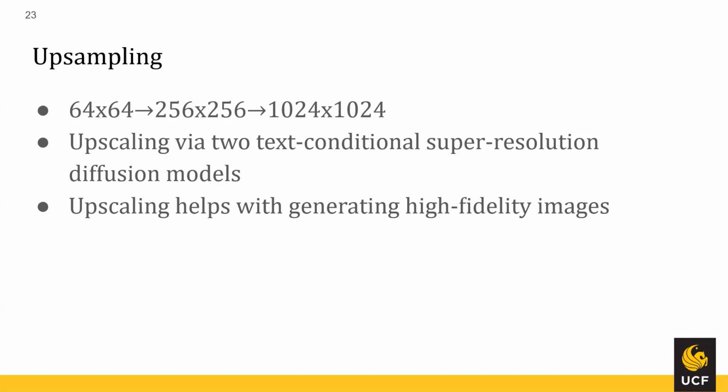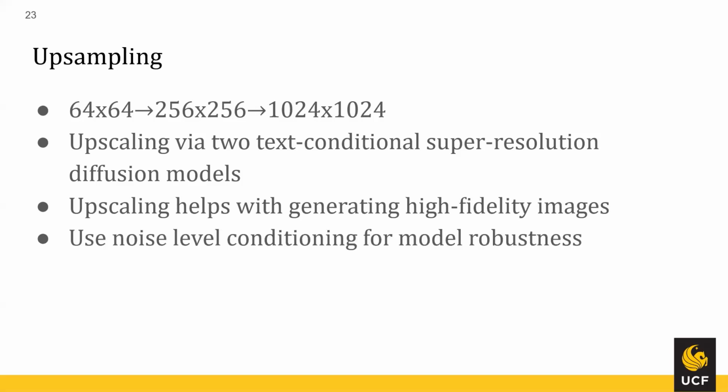Upsampling just helps with generating higher fidelity images. The one interesting thing they do with upsampling, though, is that they use something they call noise level conditioning. And what this does is it just generally increases image fidelity, as well as reducing any kind of artifacts that are left behind by upsampling.